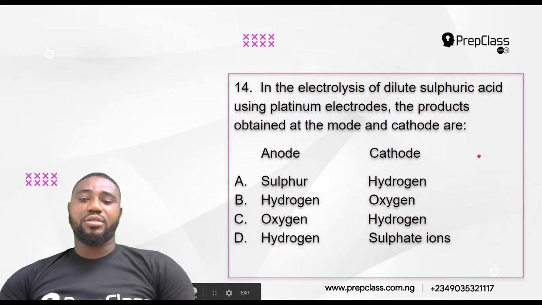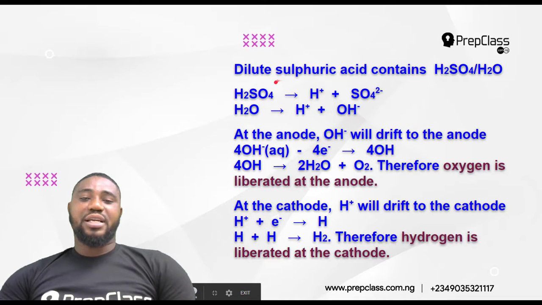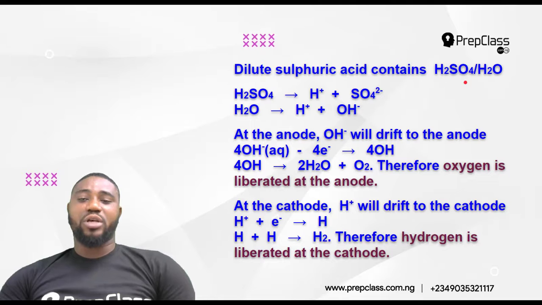So let's see. I said that dilute sulfuric acid contains H2SO4, that's the sulfuric acid in water. Now the H2SO4 will dissociate into hydrogen ion and sulfate ion. The water will dissociate into what?